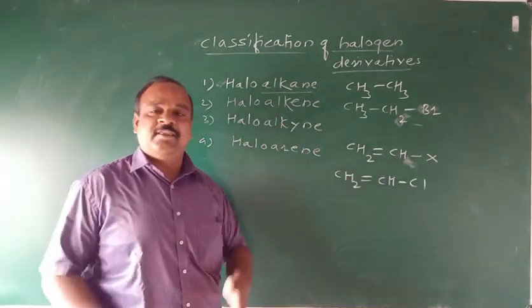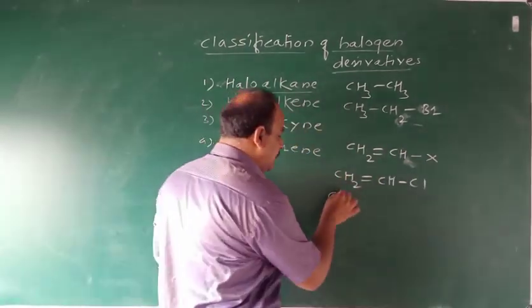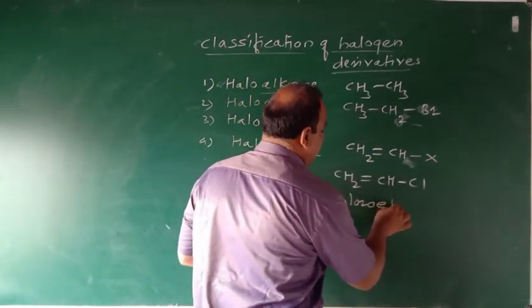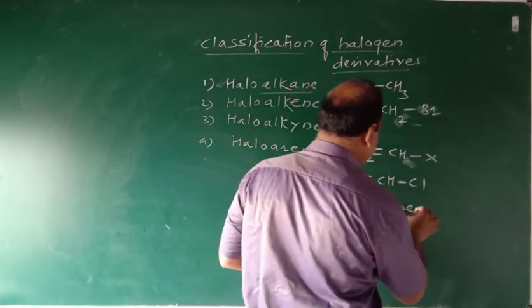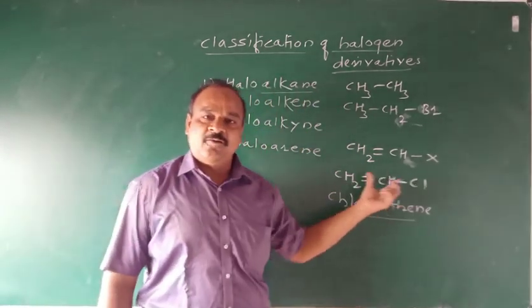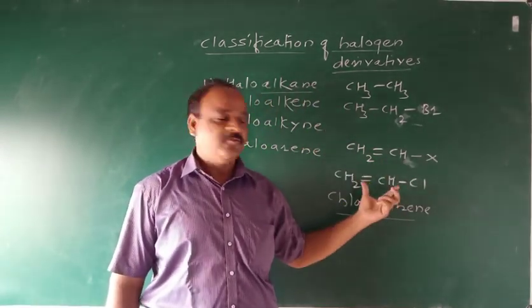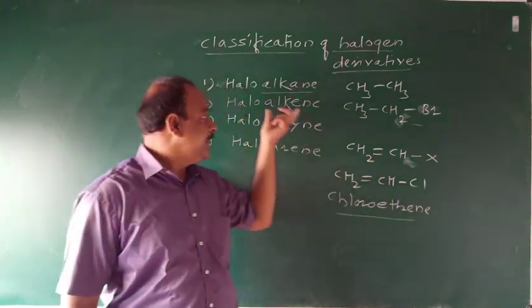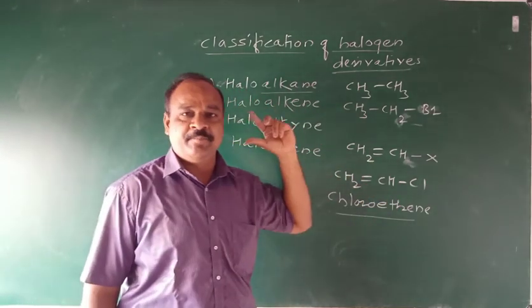That is chloroethene. The name of such compound is chloroethene. It is also called vinyl chloride. It is an example of haloalkene.